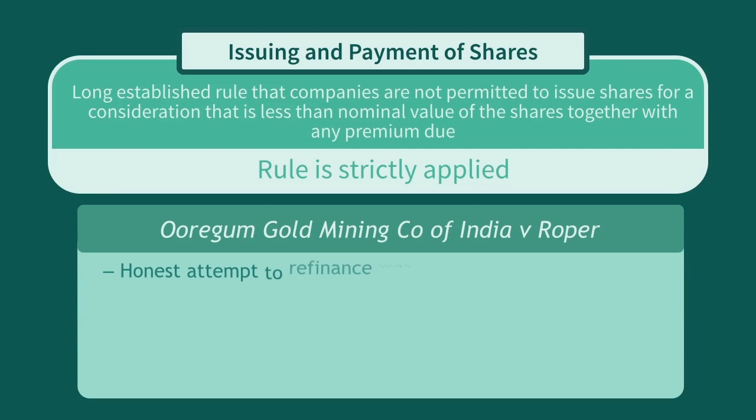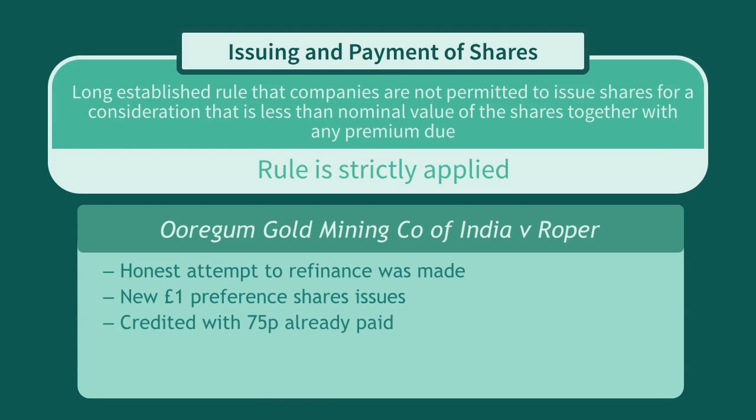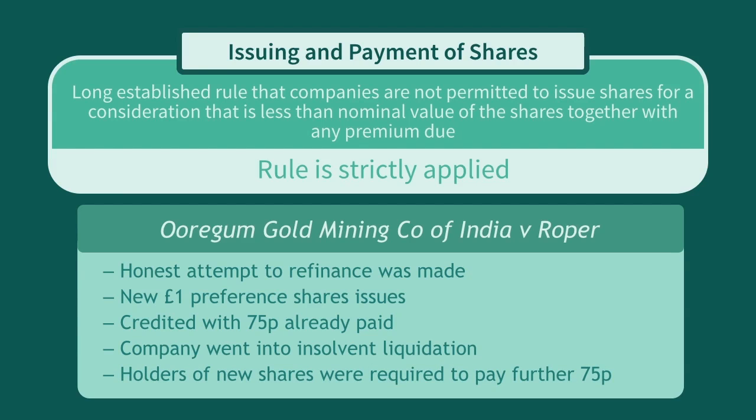In an honest attempt to refinance the company, new £1 preference shares were issued and credited with 75 pence already paid. Note the purchasers of the shares were actually paying twice the market value of the ordinary shares. When, however, the company subsequently went into insolvent liquidation, the holders of the new shares were required to pay a further 75 pence.